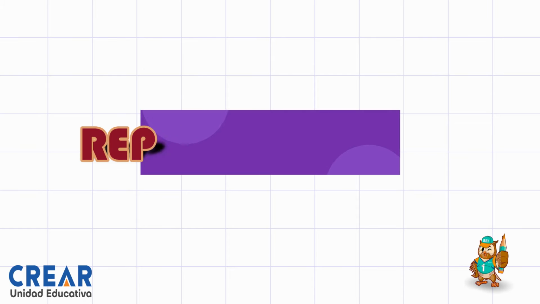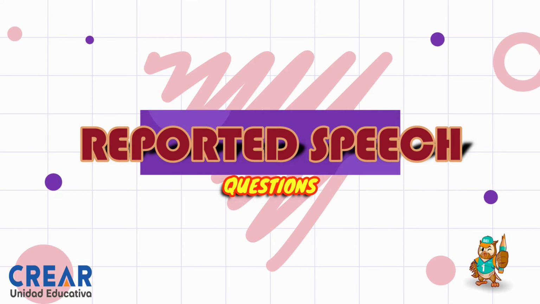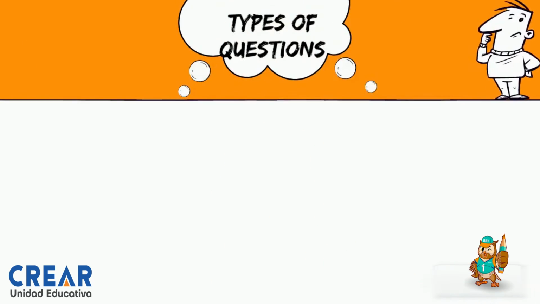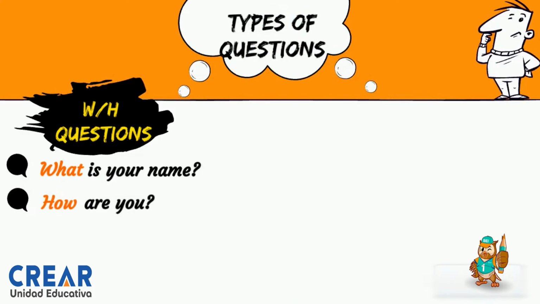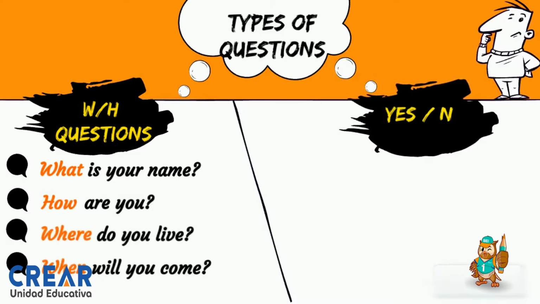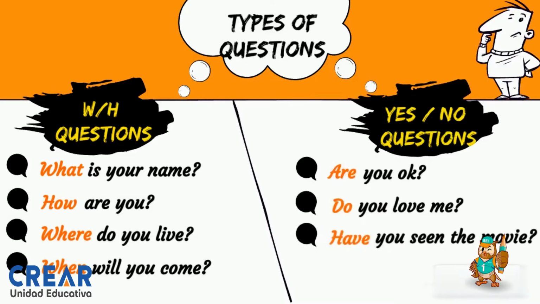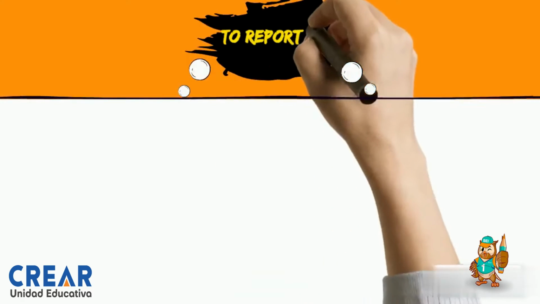Today, we are going to learn something about reported speech, but using it in questions. Well, kids, let's start. Firstly, we have to learn the types of question. So we have the WH questions. So what is your name? How are you? Where do you live? When will you come? And then we have the yes/no questions. For example, are you okay? Do you love me? Have you seen the movie? So, yes or no questions, right?